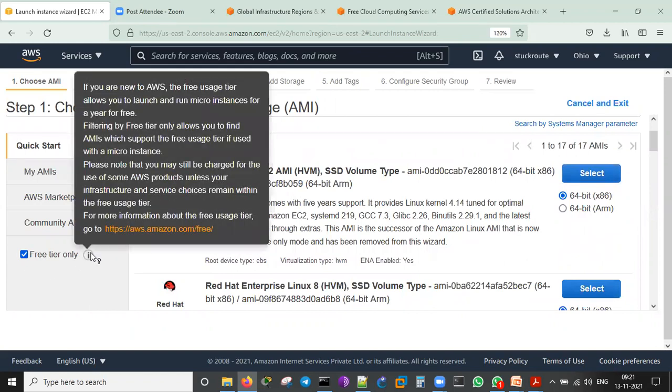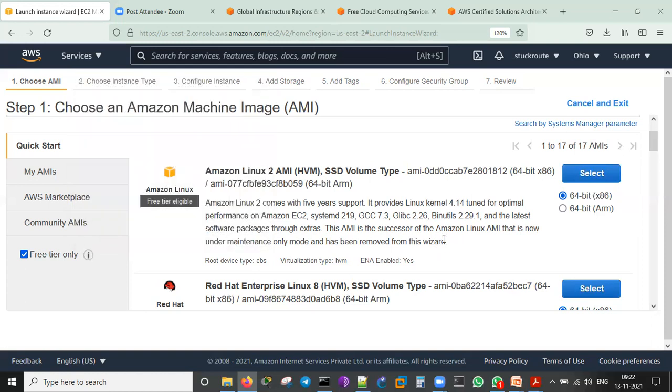I will give you all the explanations on this. If you are new to AWS, this free tier usage allows you to launch and run micro instances for a year for free. One year we can run it. Filtering by free tier only allows you to find AMIs which support free usage if used with micro instances. Please note that you may still be charged for the use of certain products unless your infrastructure service choices remain within the free tier usage. So let me choose this and select.